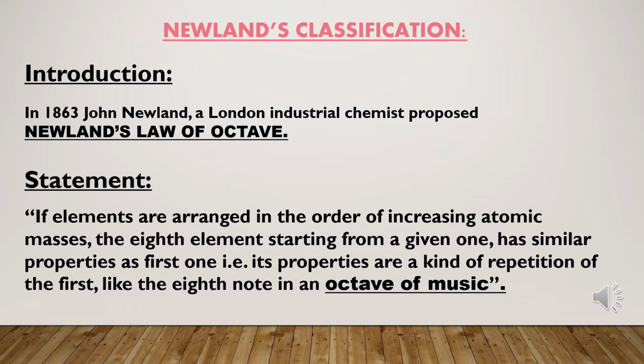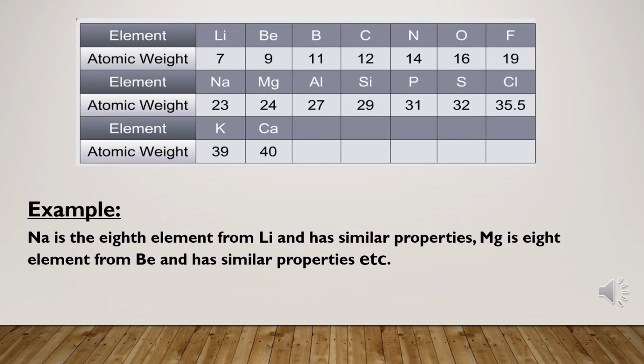That is, its properties are kind of a repetition of the first, like the eighth note in an octave of music. For example, sodium is the eighth element starting from lithium and has similar properties, and magnesium is the eighth element from beryllium and has similar properties.